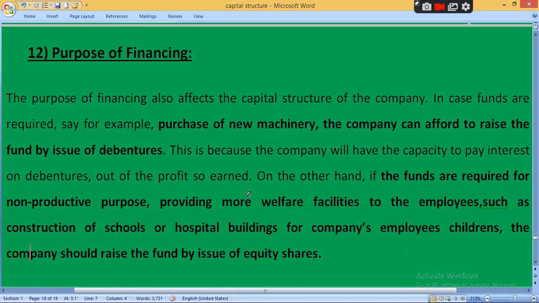Then last one, purpose of financing. Purpose means objective, clear? There are two types of objective here, that is productive purpose and non-productive purpose. What do you mean by productive? Productive purpose means the main objective is earning a profit, earning an income.